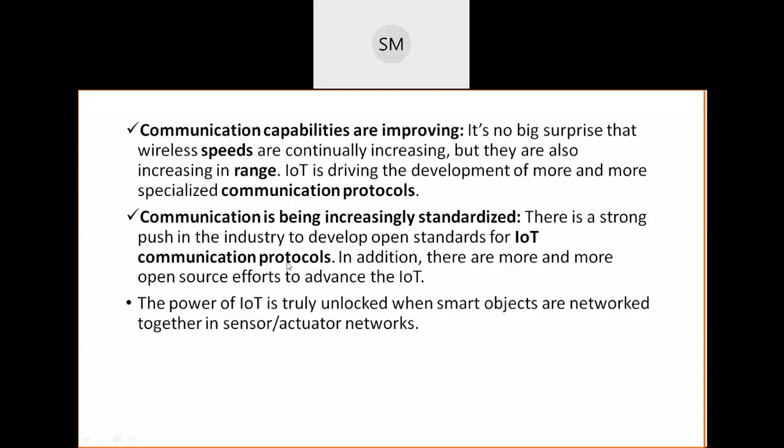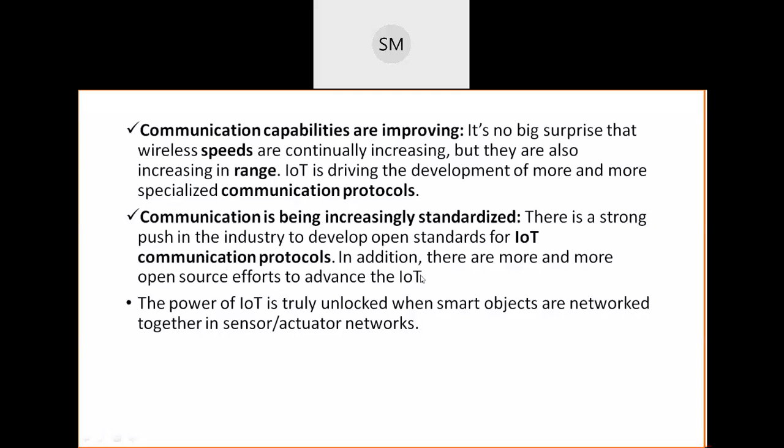So in addition to these protocols, there are many more open source efforts to advance the IoT. It means to make IoT a most advanced technology, apart from these open source communication protocols, there are so many other efforts also, for which we need not pay, okay.